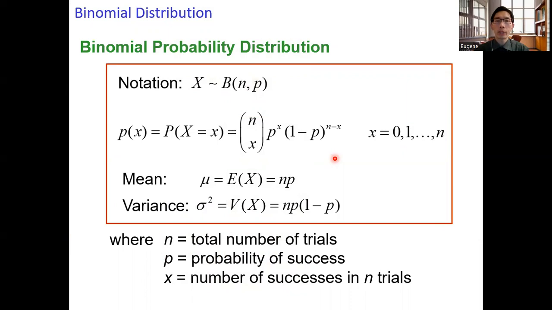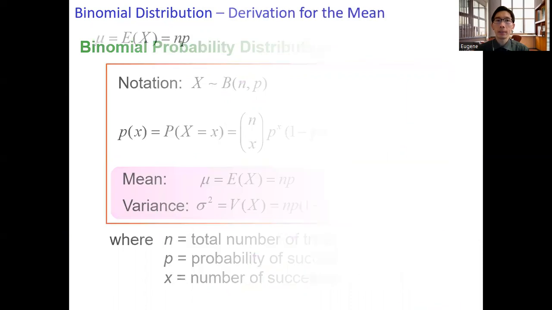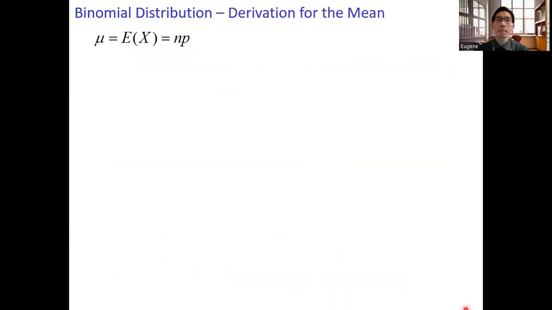The mean of the distribution is n times p, and the variance equals n times p times the factor 1 minus p. And here we are going to derive the mean and the variance expressions. Let's start with the mean. Mu equals n times p.